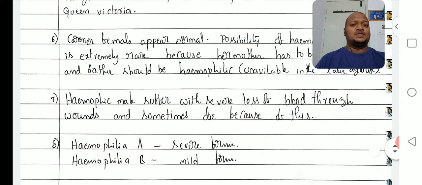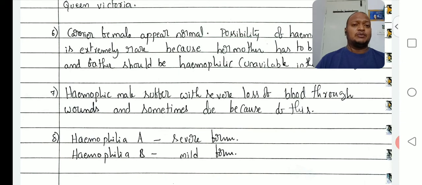Okay. Next point, seventh point. Hemophilic males suffer with severe loss of blood through wounds and sometimes die because of this. So why is a hemophilic male unable to reach adulthood? What is the reason? Hemophilic males suffer with severe loss of blood through wounds and sometimes die because of this, right? So that only he is unable to reach adulthood. So it is not possible for affected males and also not possible for affected females, right?